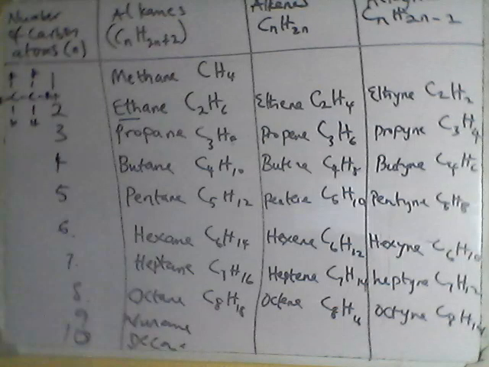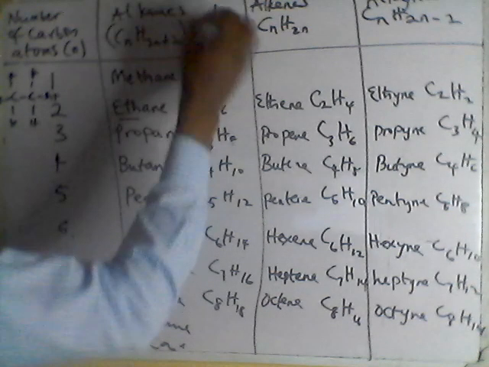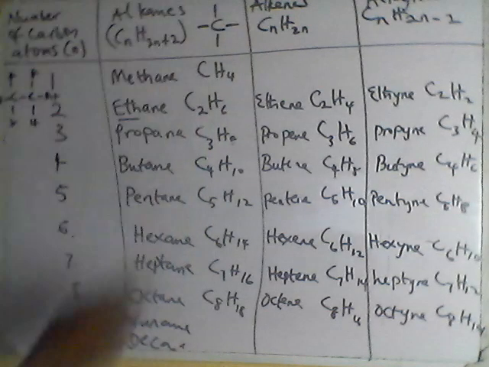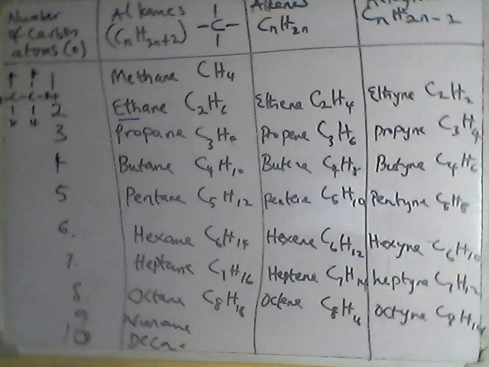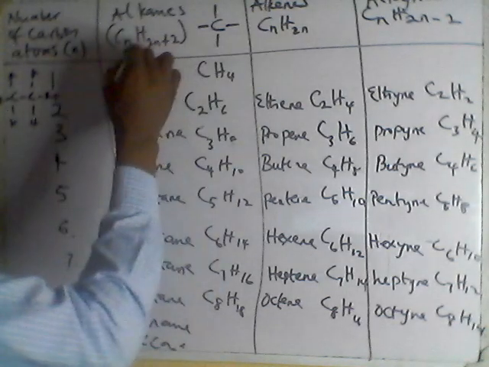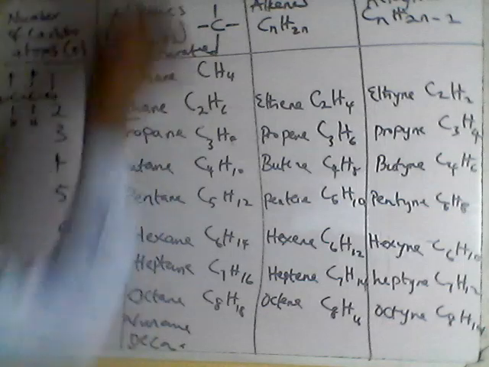Why are they saturated? Because every possible space is completed. If I have methane, for instance, CH4, every carbon has four attachments, so none of them is free. That's why it's saturated. But alkenes and alkynes are both unsaturated. So this is unsaturated. Let me just put here saturated. If you can't know anything else about it, just know that this one is saturated.